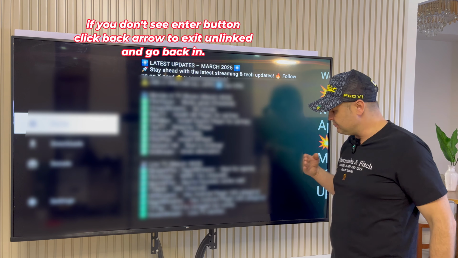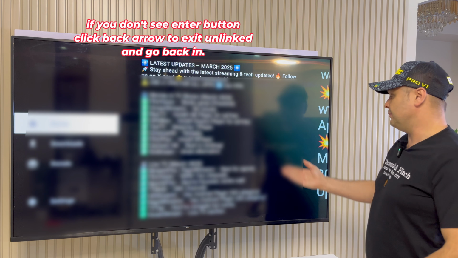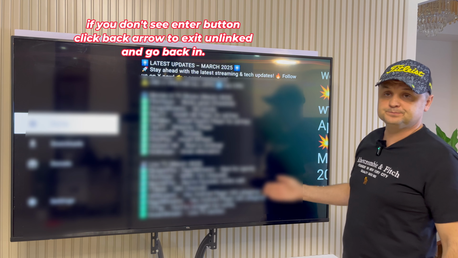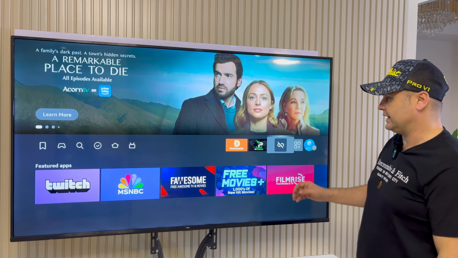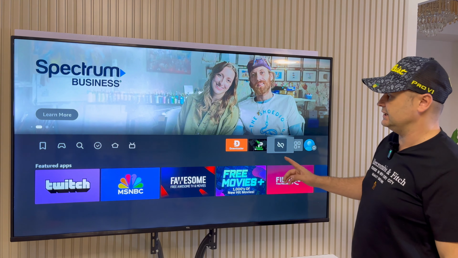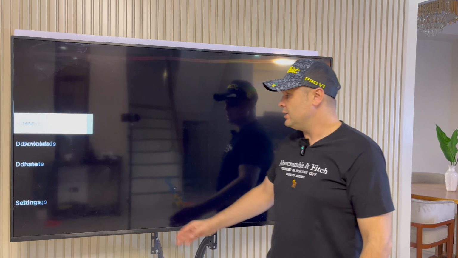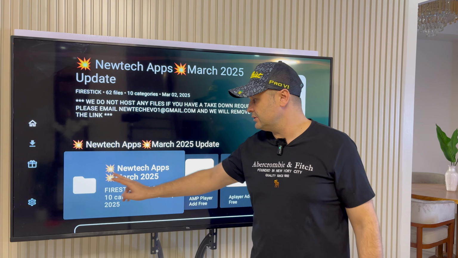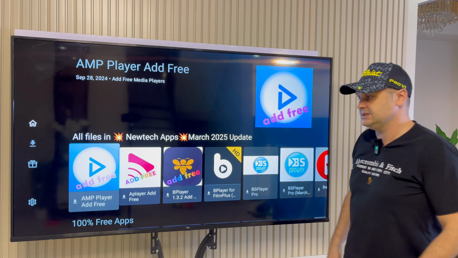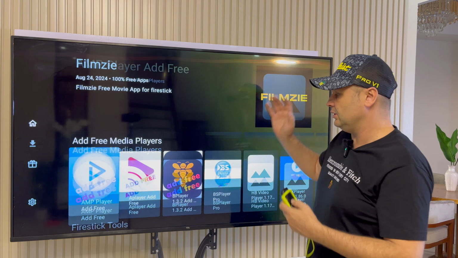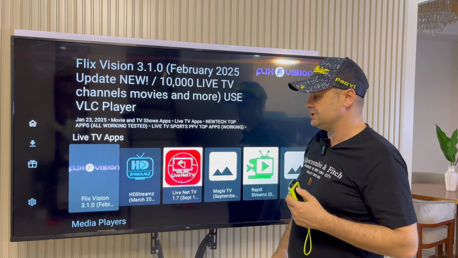If you see an enter button, press that enter button to enter the store. On my Firestick, I don't see the enter button. So if you don't see an enter button, simply click the back arrow, and then just relaunch the Unlinked application again. Once you relaunch that again, you'll see a little new tech apps in a folder. Click on that. That's going to expand all the categories. Now you can scroll up and down in all the categories to get all your favorite applications.